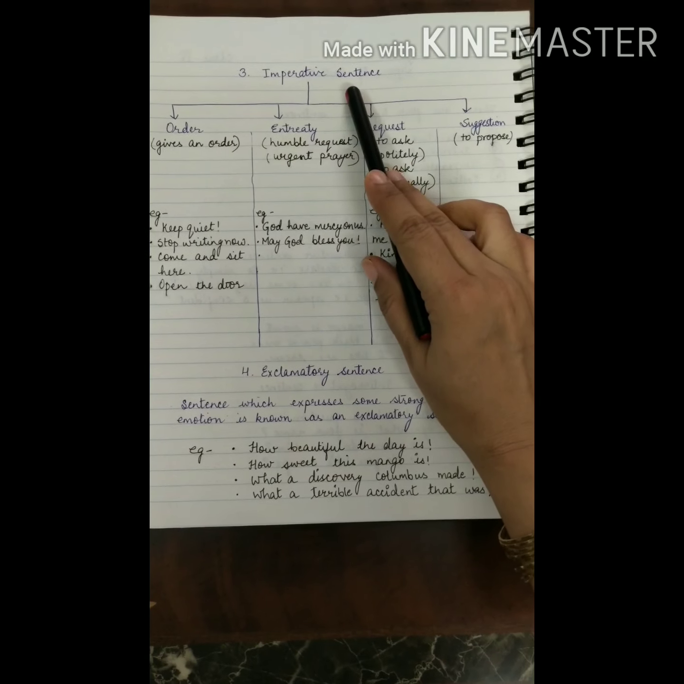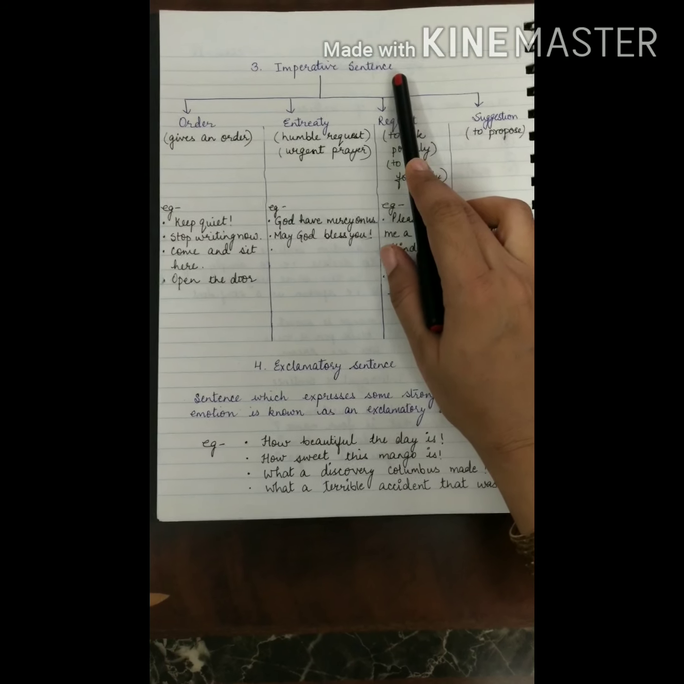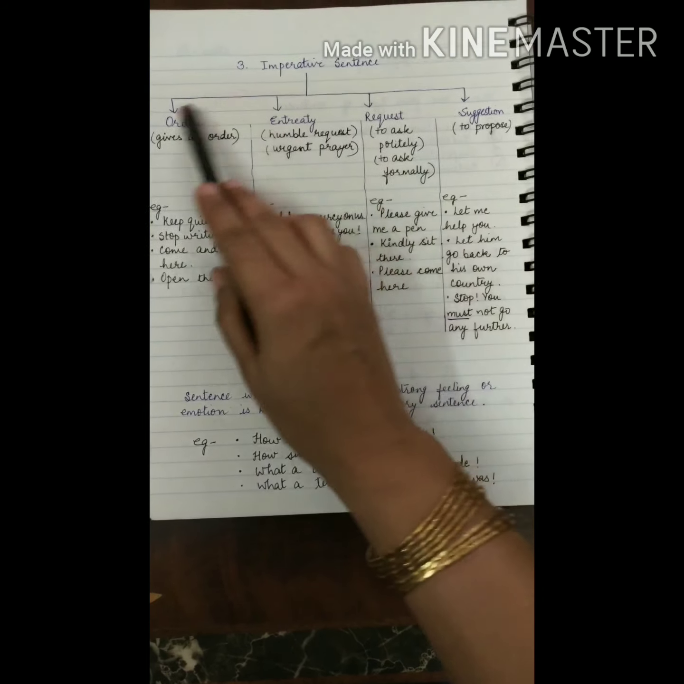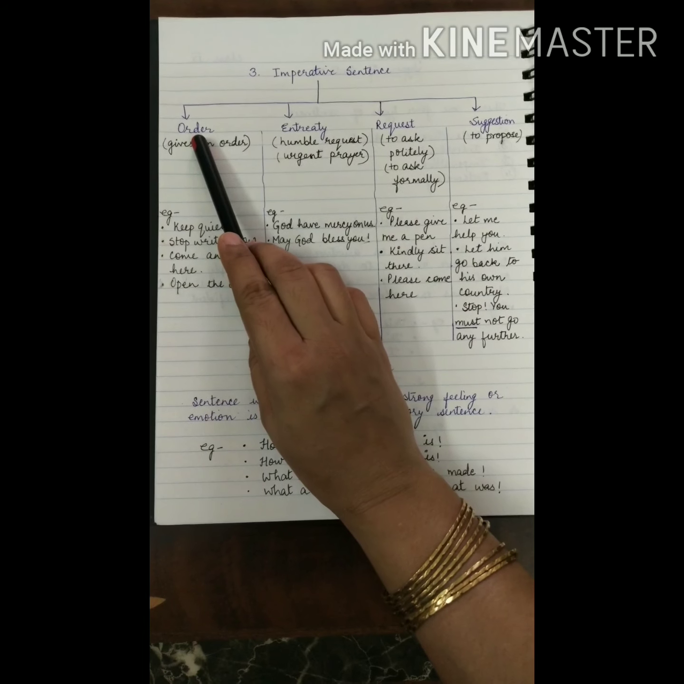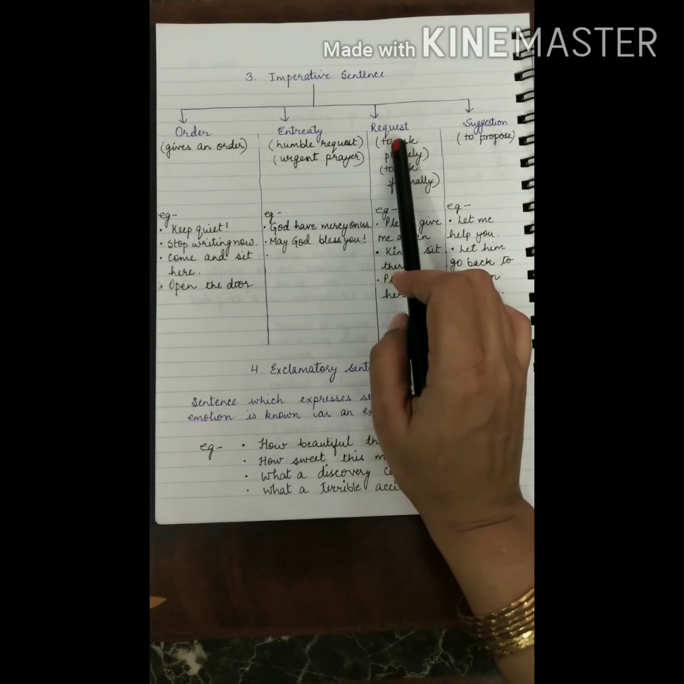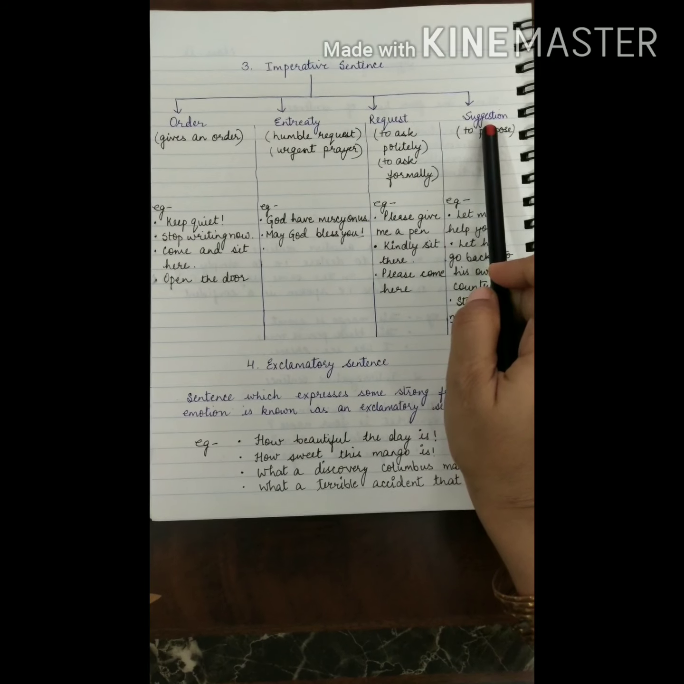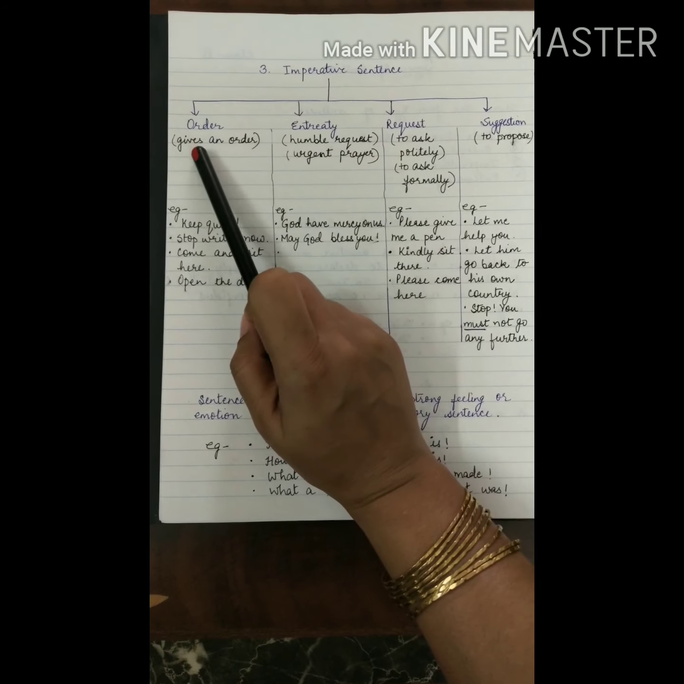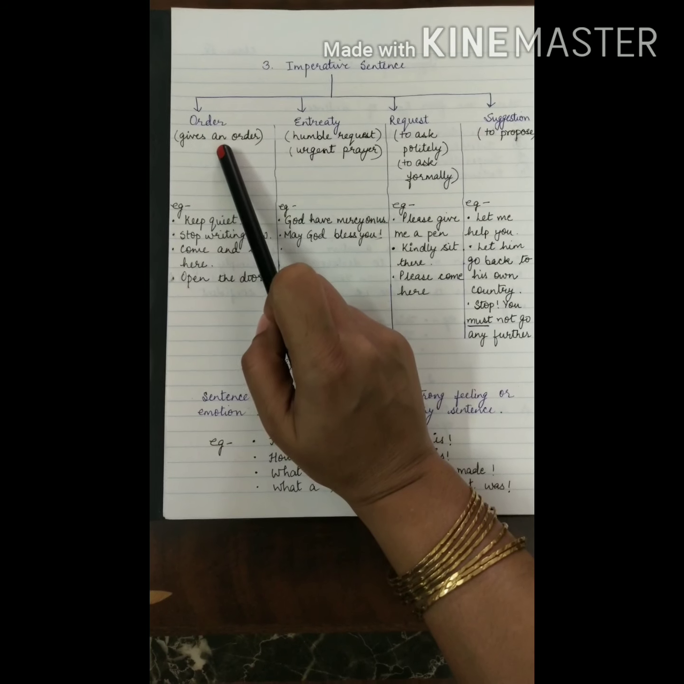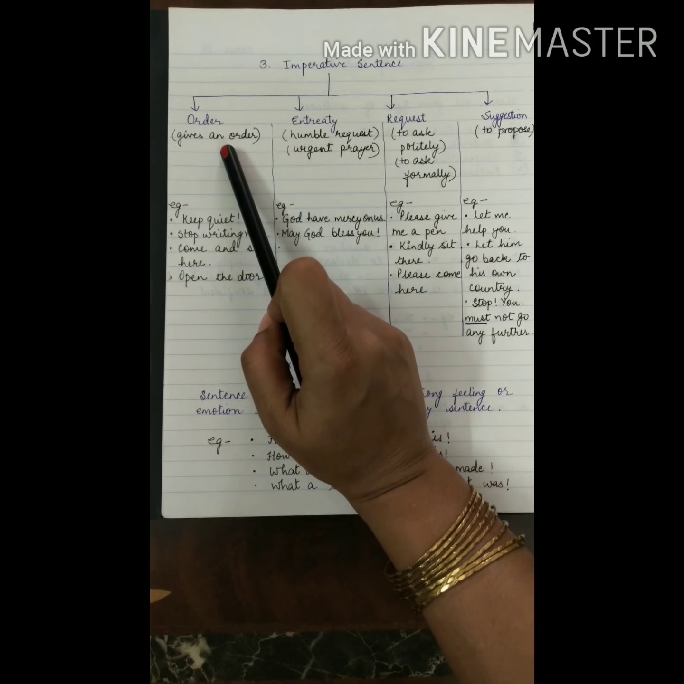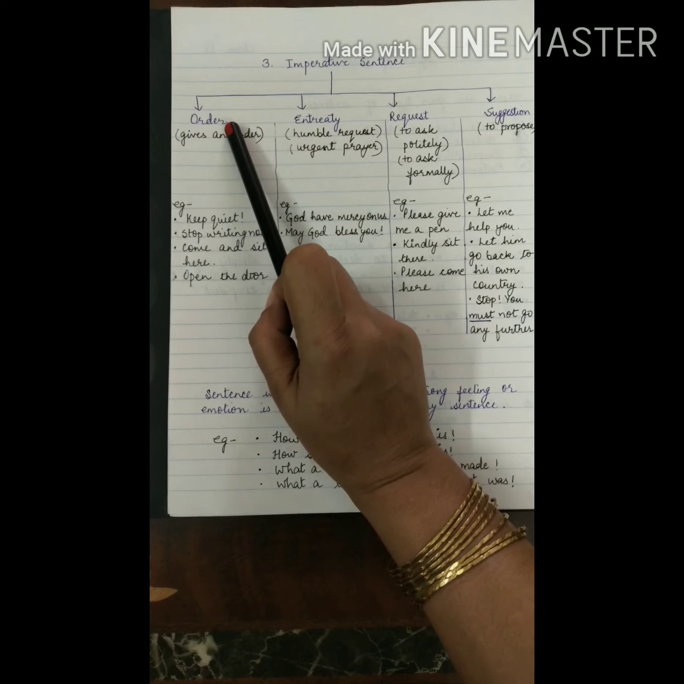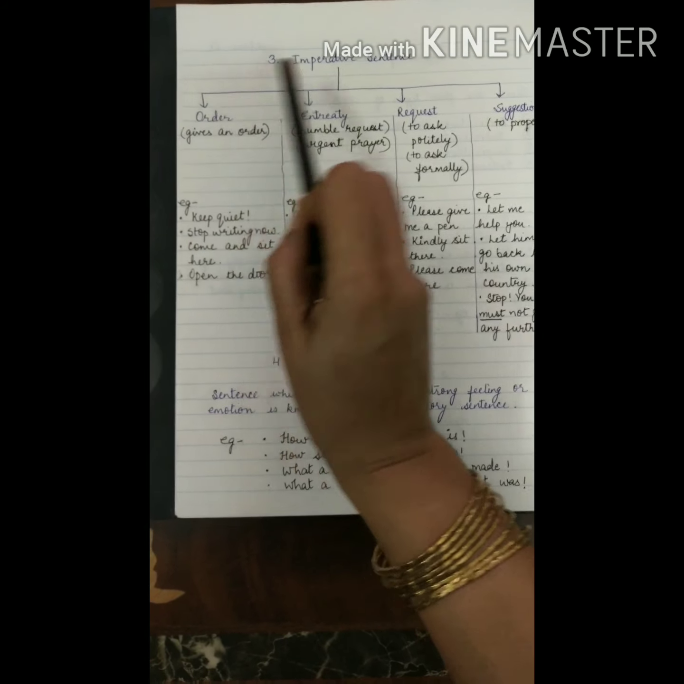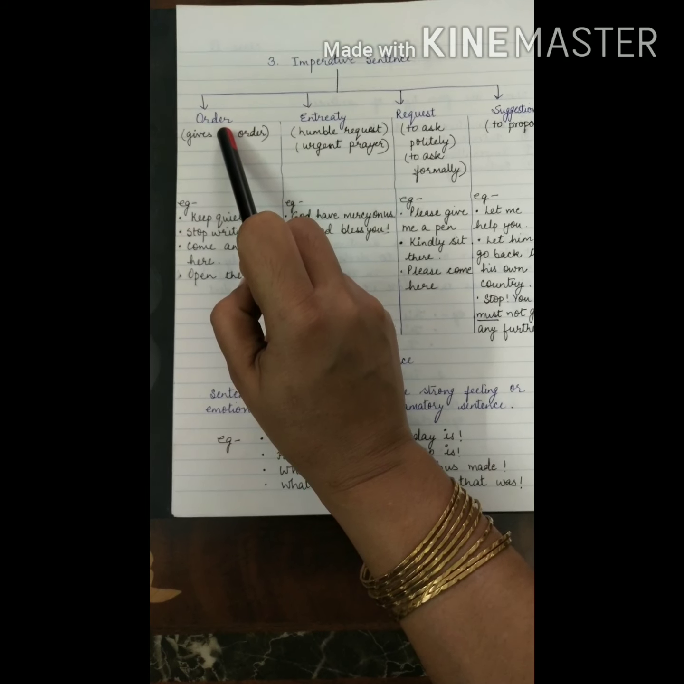Third type of sentence is imperative sentence. Imperative sentence can be categorized into 4 types, like order, entreaty, request and suggestion. So what is order? Order is to give an order. Simply it is an order, like we give an order to someone for something. The sentence that has that thing is known as imperative sentence of order type.